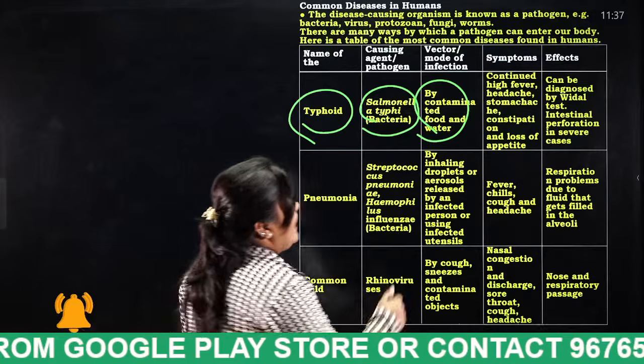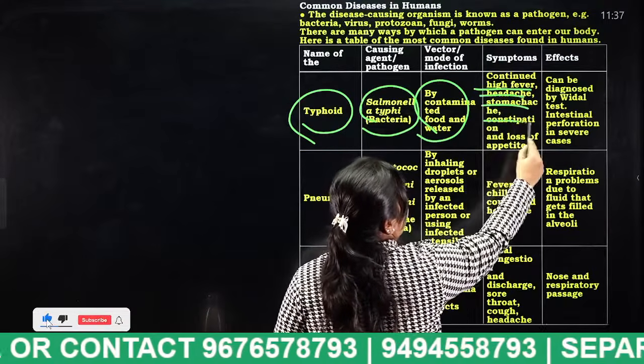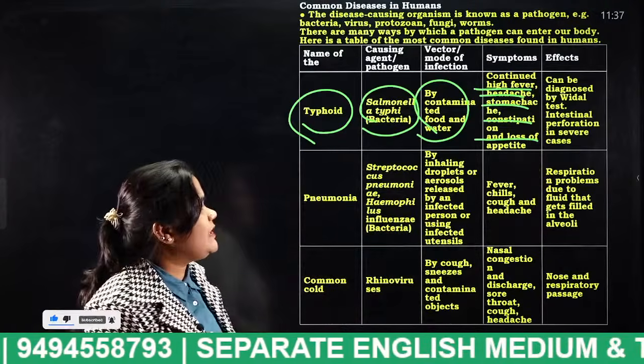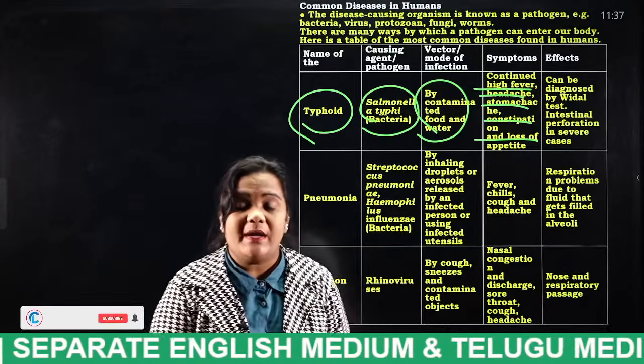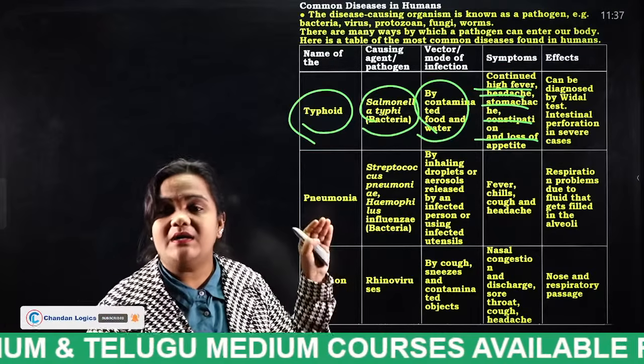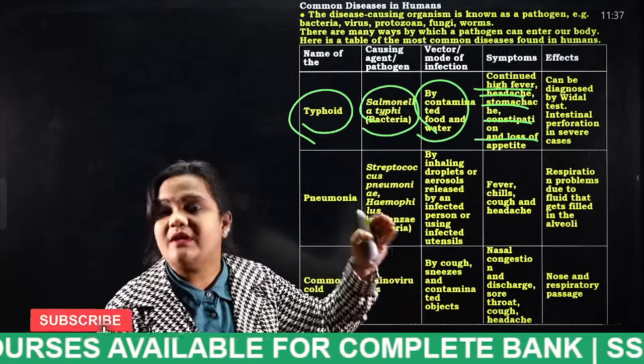And what are the symptoms? Continued high fever, headache, stomach pain, constipation and loss of appetite. So it can be diagnosed by what, students? Widal test. It can be diagnosed by the Widal test. If a person is suffering from typhoid fever, how can we detect that typhoid? By doing the Widal test.